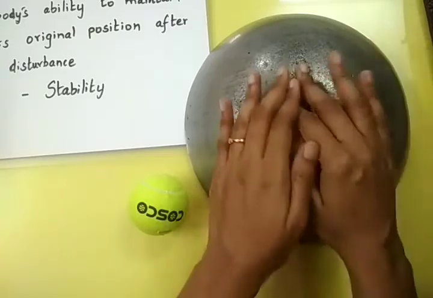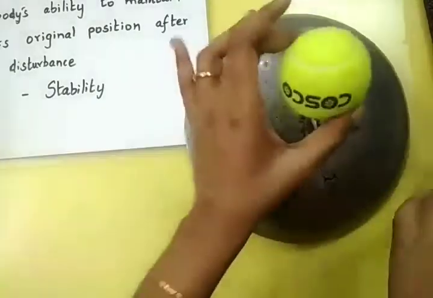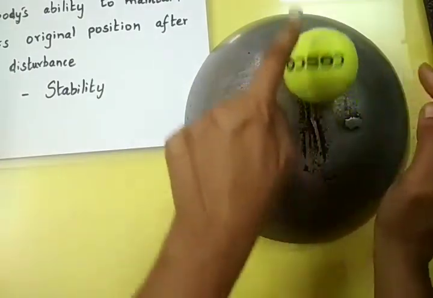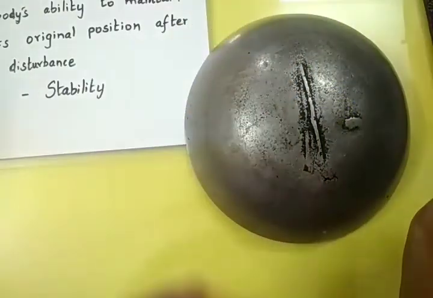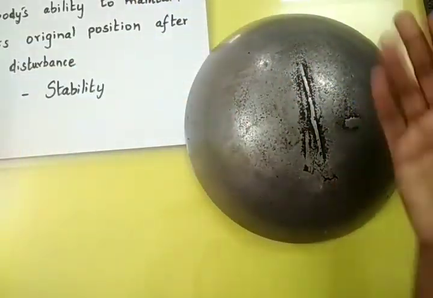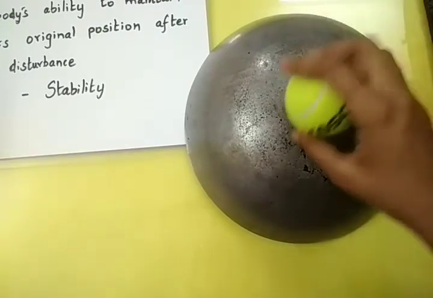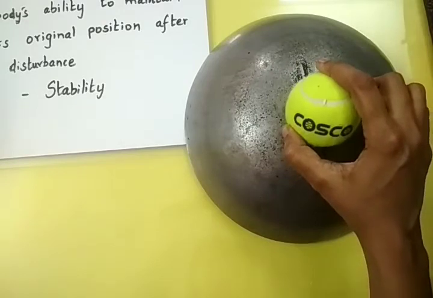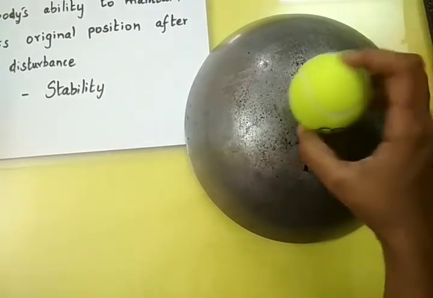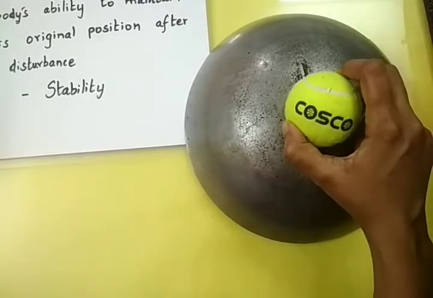The same ball, but now the vessel is inverted, right? So now it is in equilibrium. But after a slight disturbance, the ball just moves to a new equilibrium position. It will not return to its original position, right? So this is said to be the unstable equilibrium, right?